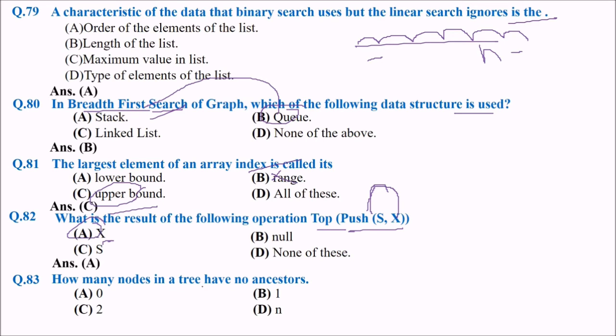How many nodes in a tree have no ancestors? A node with no ancestor. Is it a root node? The answer is B. Only the root node has no ancestors. Others do have.